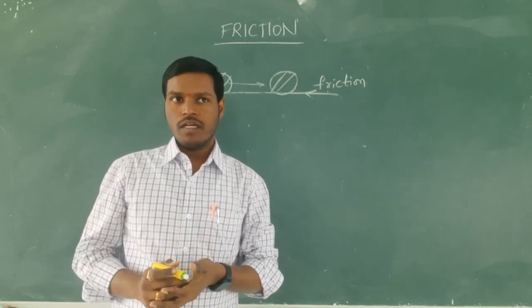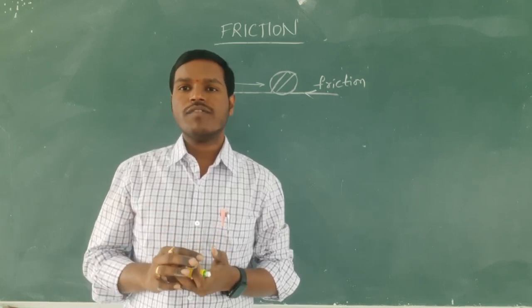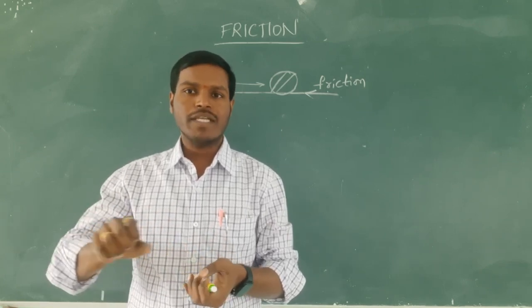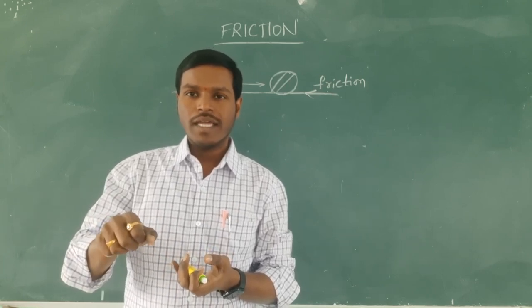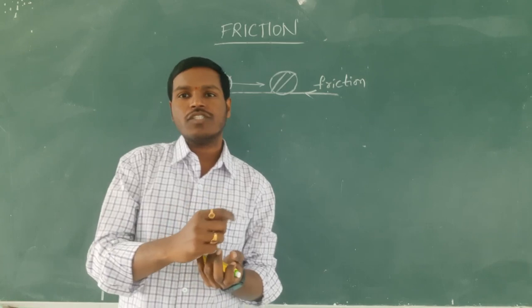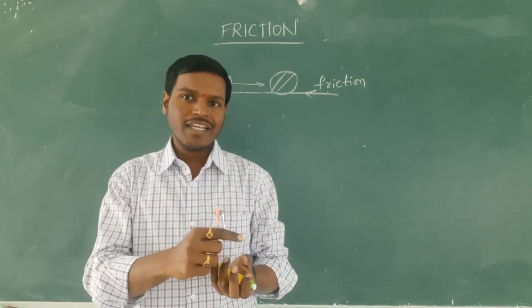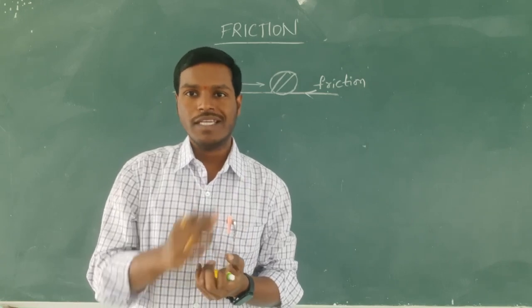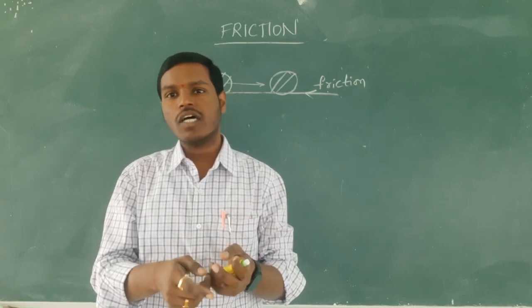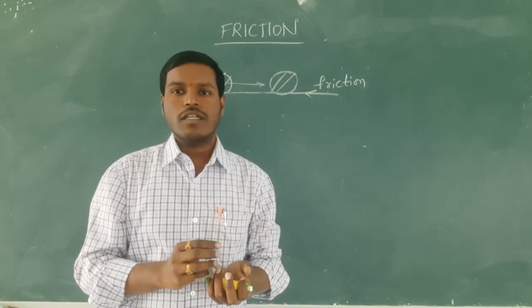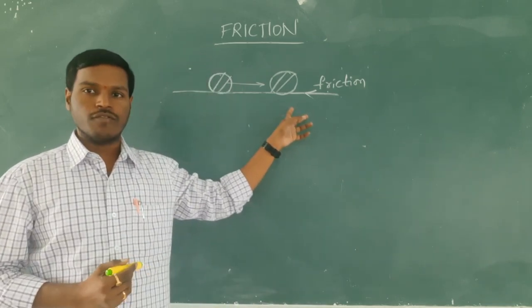For example, if a vehicle is moving, now to stop the vehicle, what will we do? We will apply some brakes. When you apply the brake, what happens here? In the opposite direction to the vehicle, the frictional force is acting between the tire of the vehicle and the road, which makes the vehicle stop. So that is a frictional force.